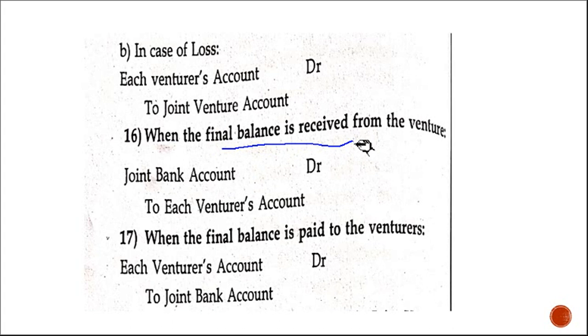he has taken goods worth rupees 30,000 and the profit which he gets, his share, is 20,000. That means he has to pay the joint venture, right? So the final balance is received from A. So bank account debtor, we are receiving that 10,000, right? Bank account debtor to A's account. When the final balance is paid to the venturer, after calculating all the expenses, if we have to pay Mr. B, then B's account debtor to bank account, because B is the receiver and cash is going out. So if we are paying, venturer's account debtor to joint bank; if we are receiving from the venturer, joint bank account debtor to venturer's account.